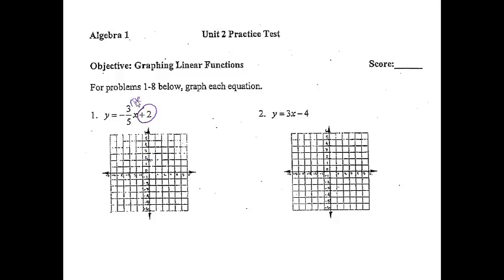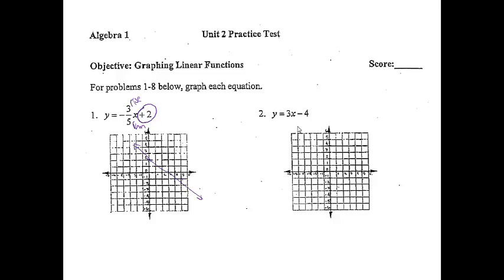The first number represents the rise, the second number represents the run. So from here, I'm going to go down 3, and then I'm going to run 5. And then I'm going to go ahead and connect those 2 points. And then voila, I have my line. One thing we want to check, this is a negative slope, so I should expect to see my line headed down as I move from left to right.